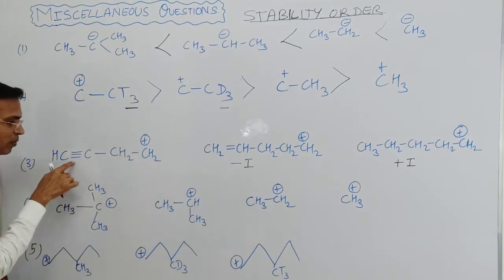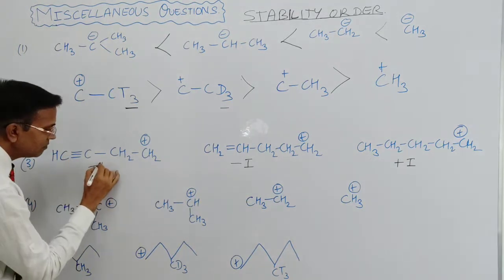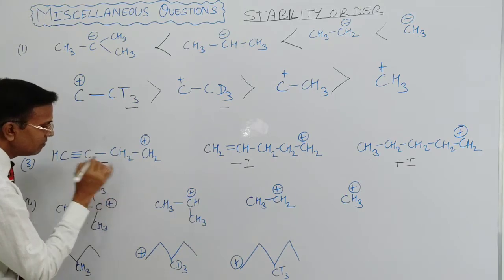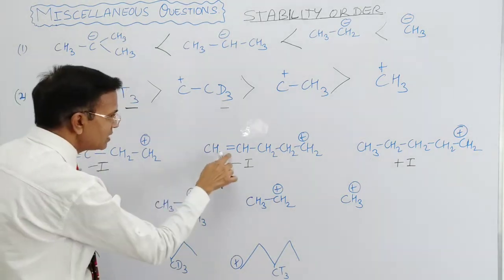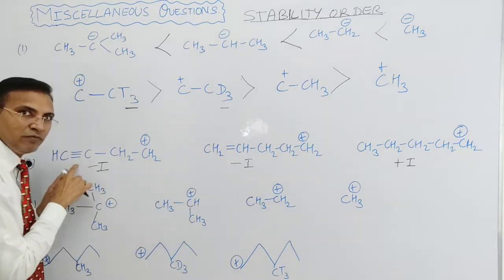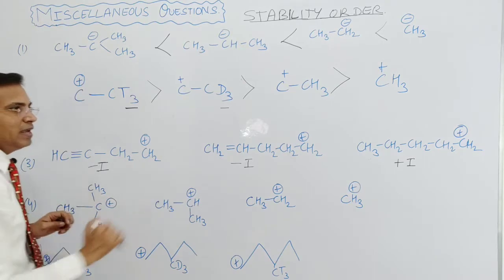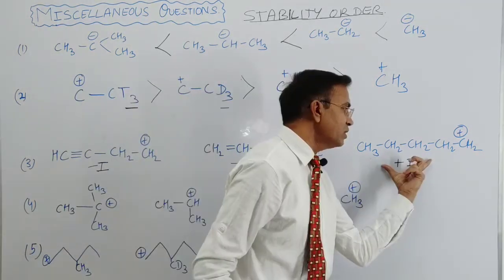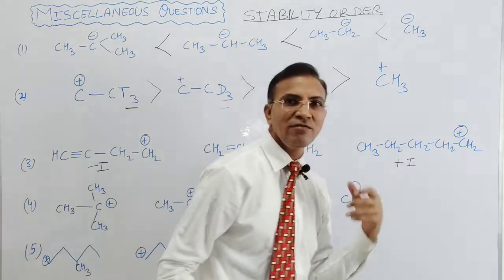And here are triple bonded carbons, so it shows minus I effect because it is an electronegative group, right? And the electronegativity of a double bond is less than a triple bond. Triple bond is much more electronegative than the double bond. It shows less. And here is neither a double bond nor a triple bond. Here is the alkyl group, and that shows the plus I effect.